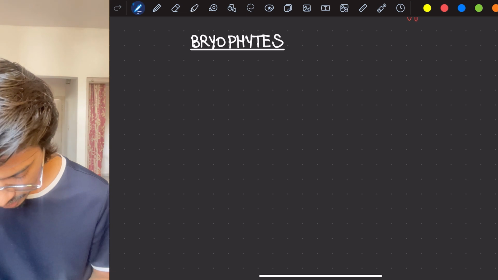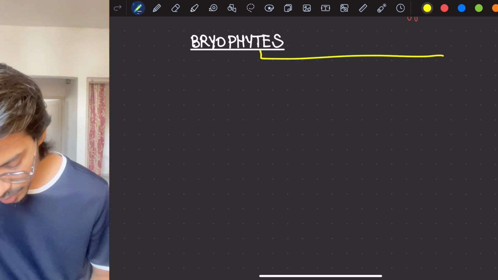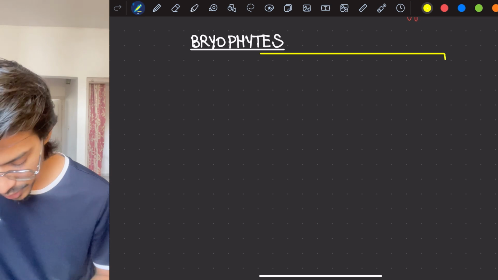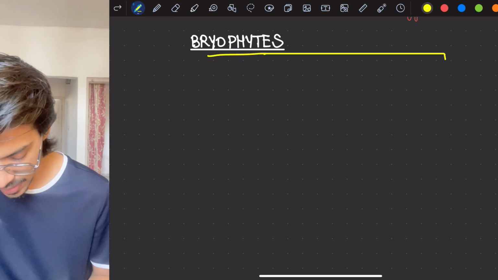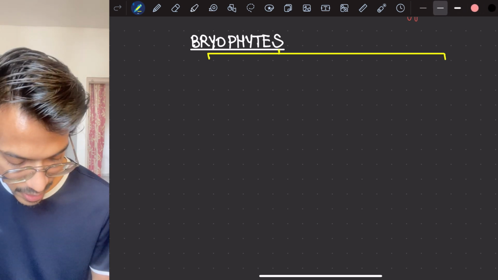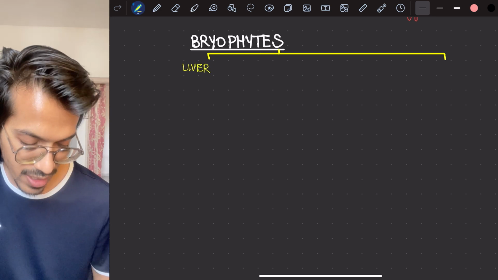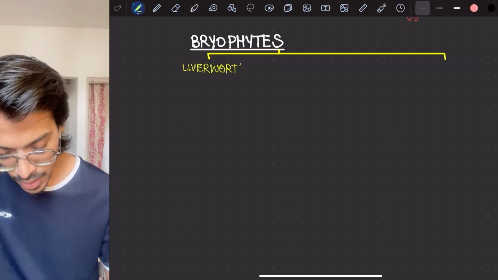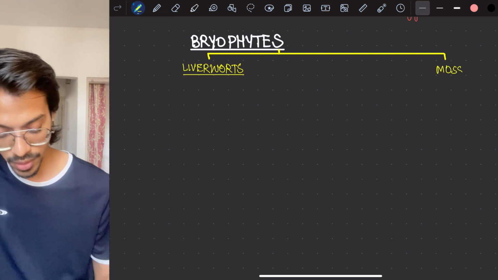So we're going to be studying two different graphs, means flowcharts. One would be for your liverworts, the example is Marchantia. Another one we will study for the mosses, the examples are Funaria, Sphagnum, all of these. Now, starting with the liverworts, what will happen?